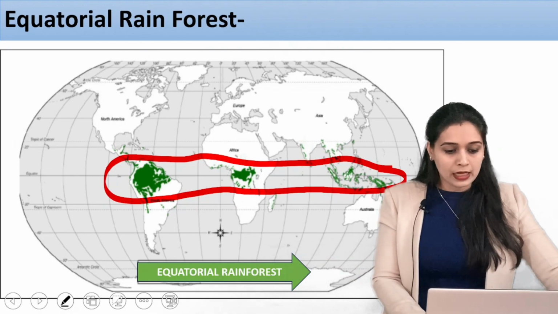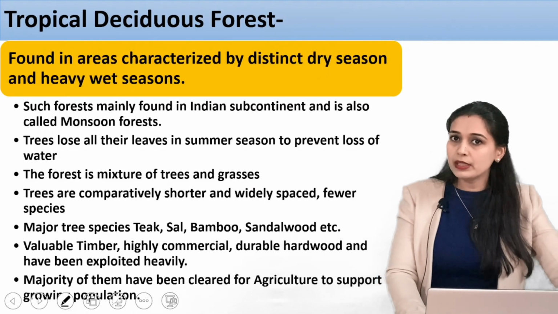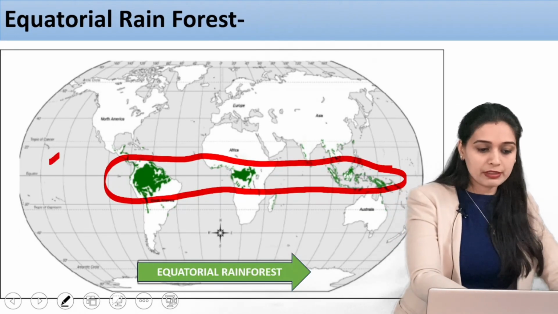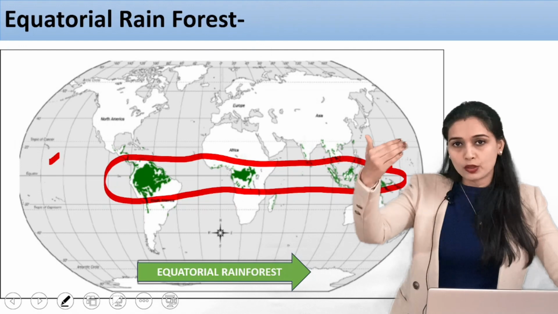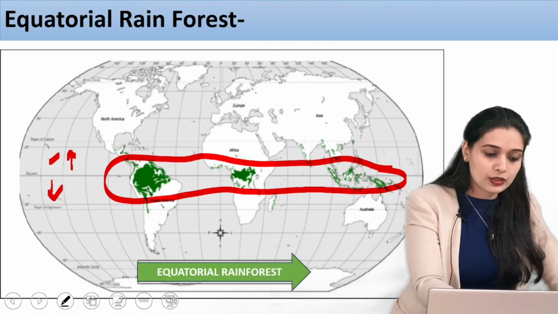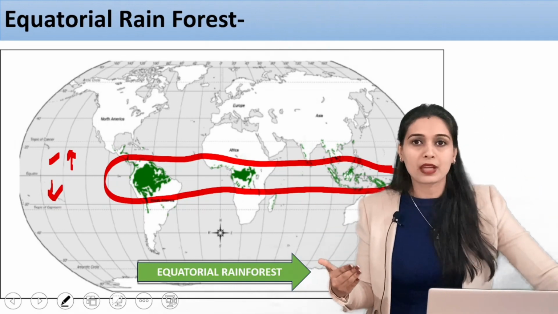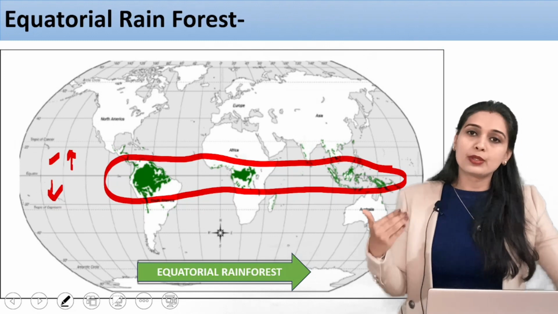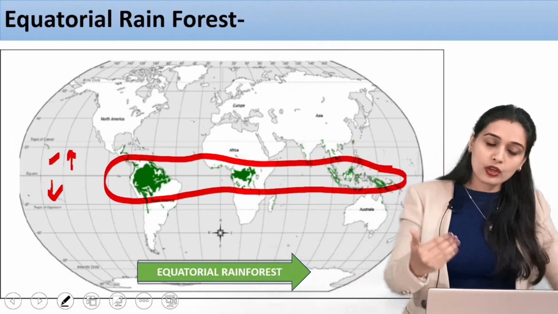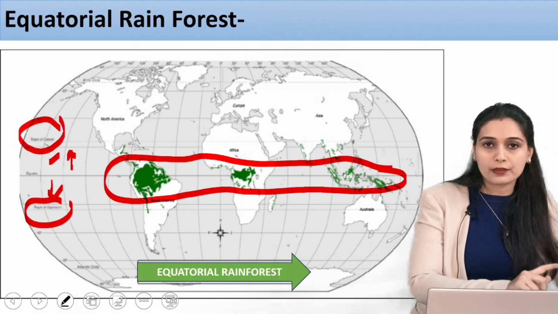All right, okay, now next type of forest will be, now we'll move towards the tropics. See, this is the equator. Fine, and if you move towards the north as well as towards the south from the equator, you will reach the tropics. Tropic is 23.5 degree. Fine, these are the 23.5 degree latitudes in the north as well as in the south. In the north, that is the Tropic of Cancer. In the south, it is the Tropic of Capricorn.